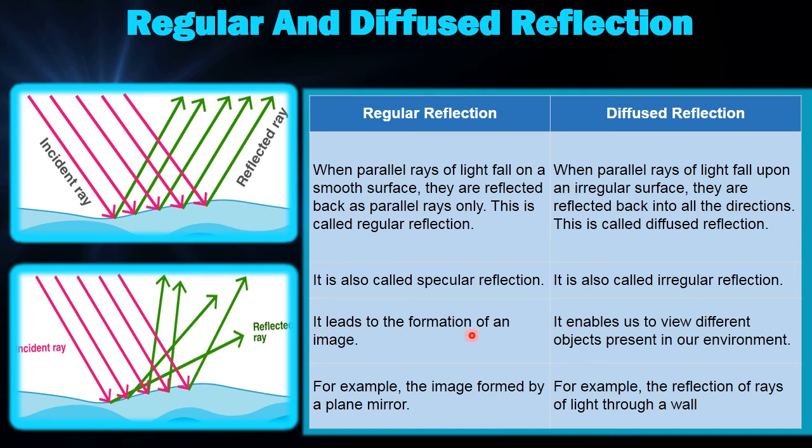Regular reflection leads to the formation of an image. So in this case you get a very sharp image. Diffuse reflection enables us to view different objects present in our environment. तो diffuse reflection से हमें environment में different objects present है वो देखने में help मिलती है, but इसमें image जो है बहुत clear नहीं बनती. For example, the image formed by a plane mirror. तो जो image बनती है plane mirror पर वो एक regular reflection का example है.